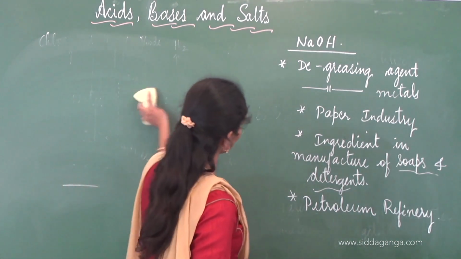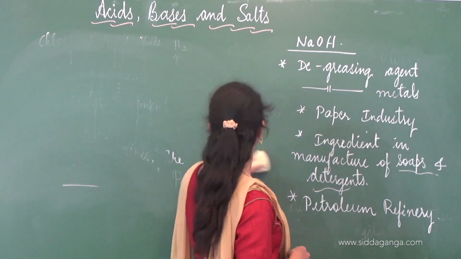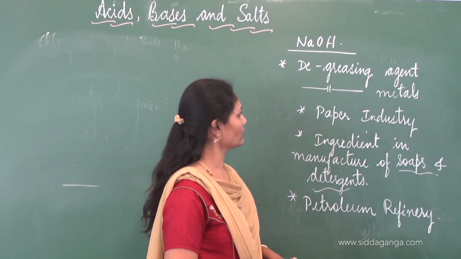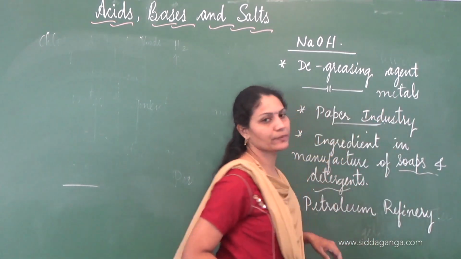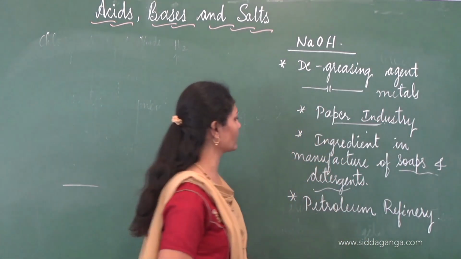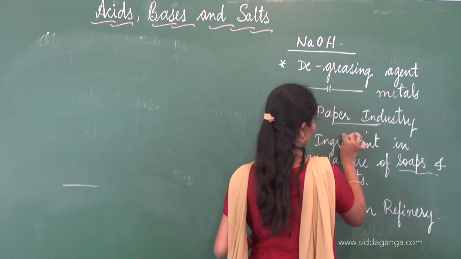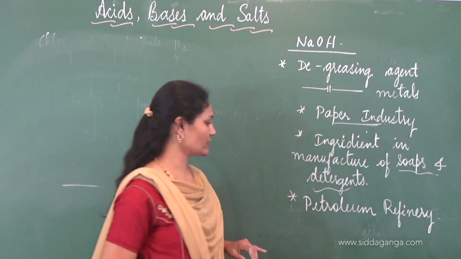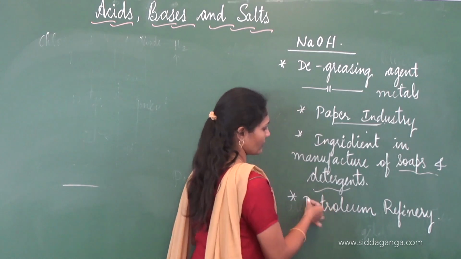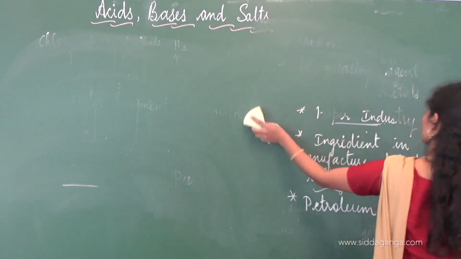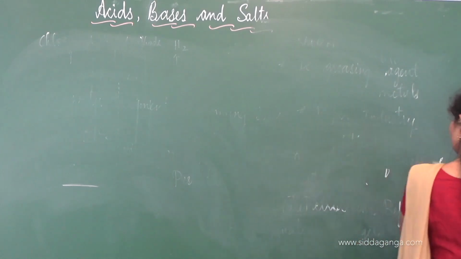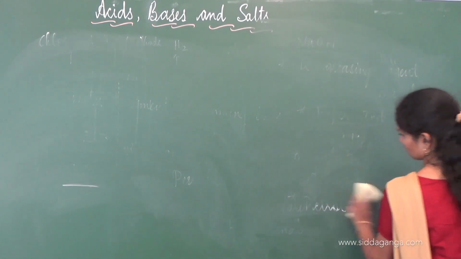Hope this is clear to you. How sodium hydroxide is used as a degreasing agent to degrease metals. It is used in paper industry to remove dirt present in wood and make the fibers clean. It is used as an ingredient in the manufacture of soaps and detergents and in petroleum refinery. Sodium hydroxide. Let's move on to another important chemical, that is bleaching powder.